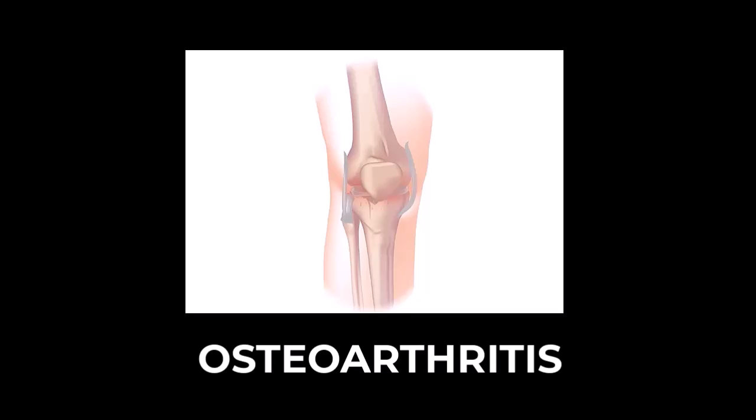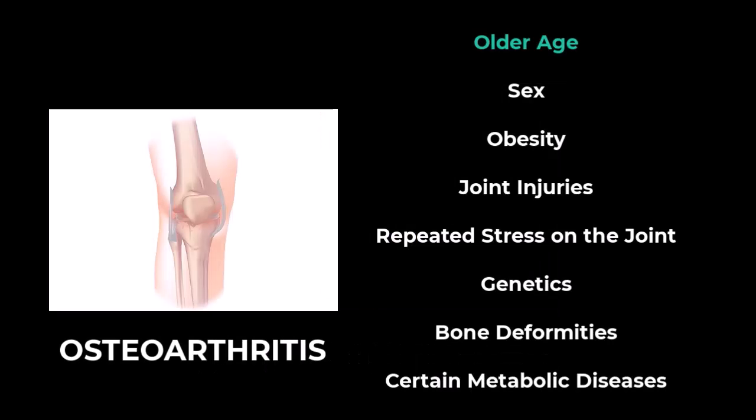Risk factors. Factors that can increase your risk of osteoarthritis include older age. The risk of osteoarthritis increases with age. Sex. Women are more likely to develop osteoarthritis, though it is not clear why. Obesity. Carrying extra body weight contributes to osteoarthritis in several ways, and the more you weigh, the greater your risk. Increased weight adds stress to weight-bearing joints such as your hips and knees. Also, fat tissue produces proteins that can cause harmful inflammation in and around your joints.